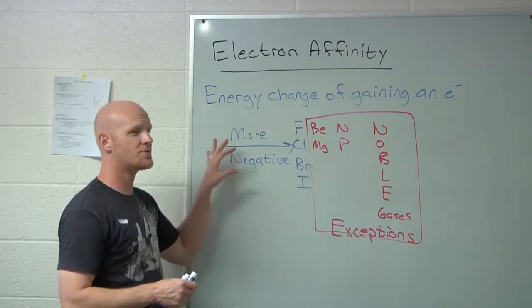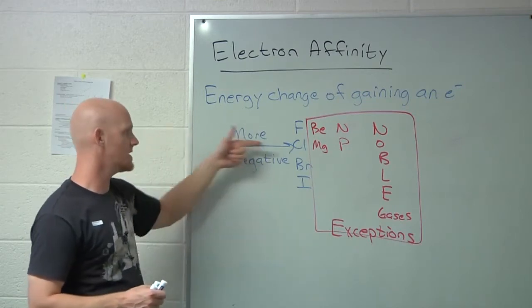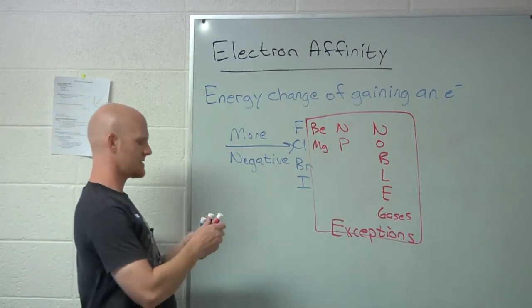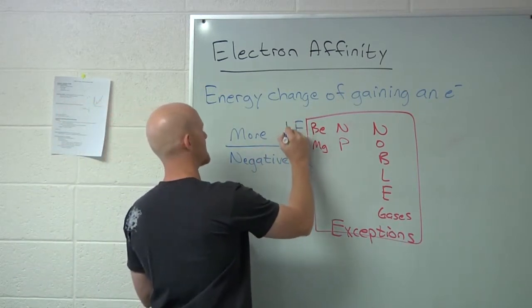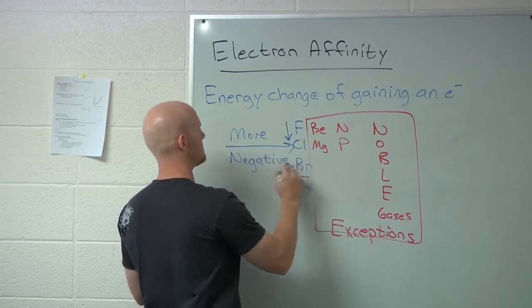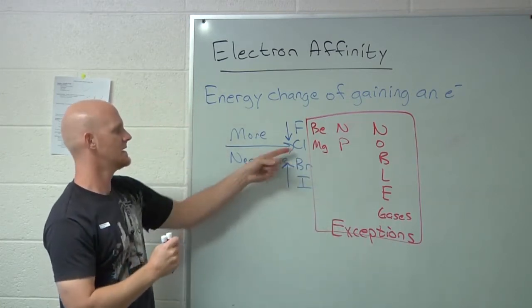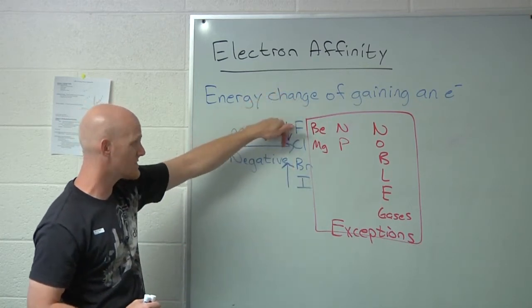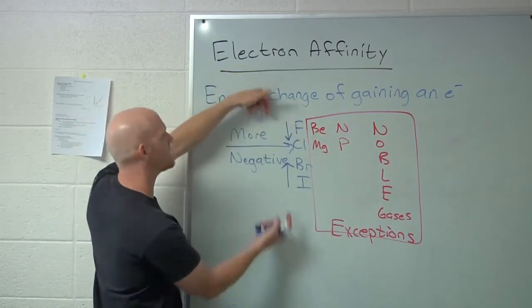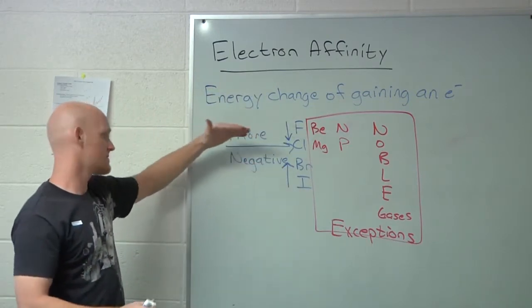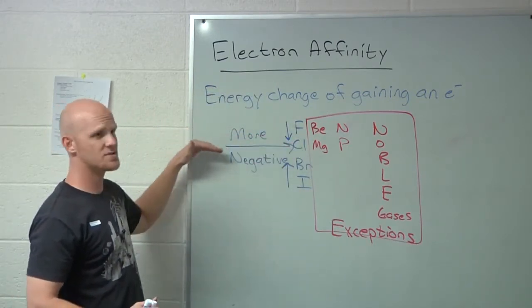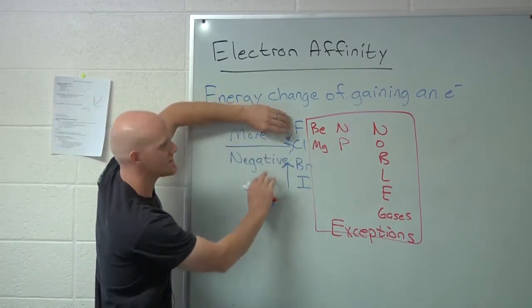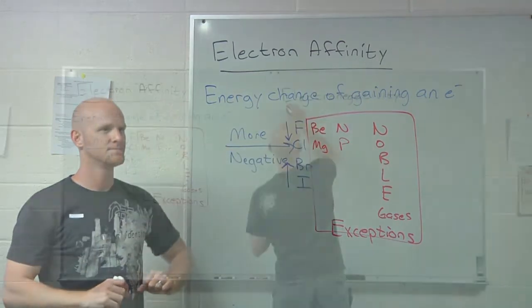Cool. If you notice, there's also no vertical trend here. I give you a horizontal trend, it gets more negative going to the right, but there's no vertical trend. And the reason there's no vertical trend is because it gets more negative going towards period 3, with chlorine's period. So it gets more negative going towards chlorine there, but also going down towards chlorine there. So there's no well-defined single vertical trend. The third row, it turns out, for whatever reason, is the most negative. And so we usually don't even tell you that. We usually just say, just remember that it's going left to right towards the halogens, and remember the exceptions.